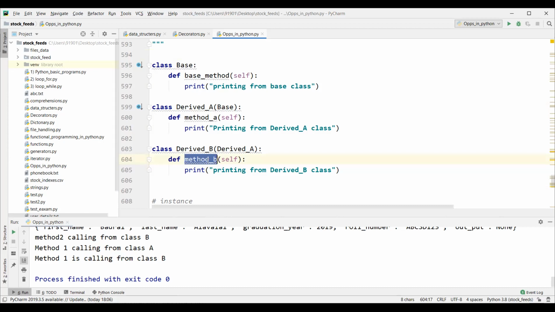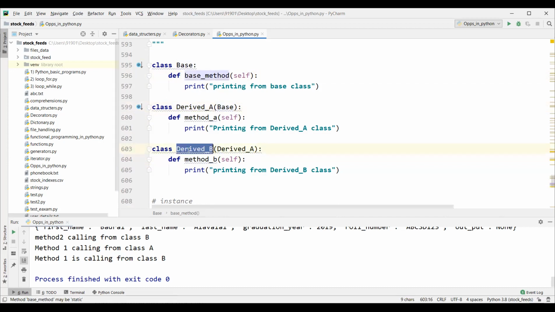Derived class B can be called, and this B class has access to A class, so you can call this one. And this A class has access to the base, so you can call this one also.